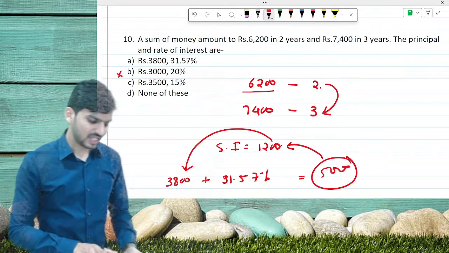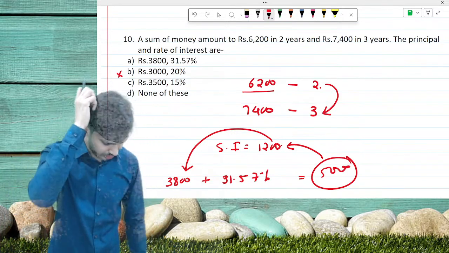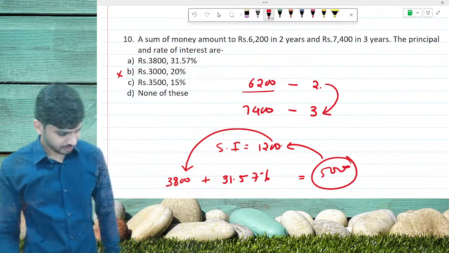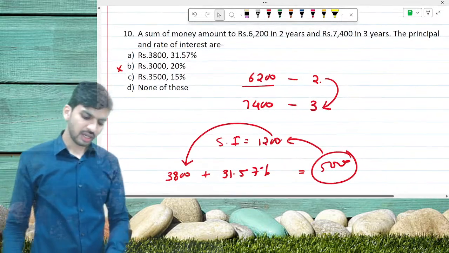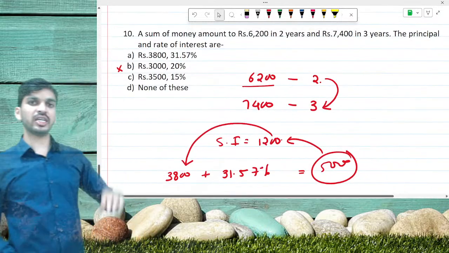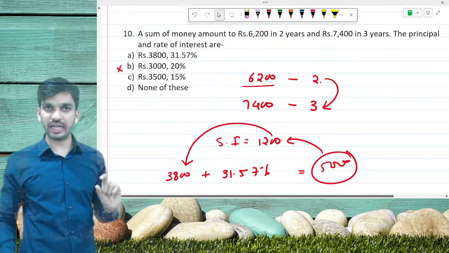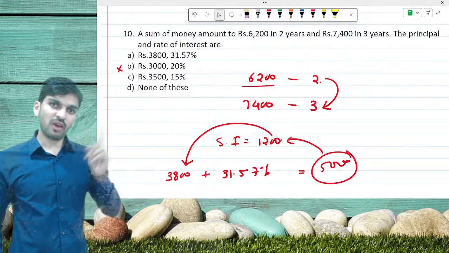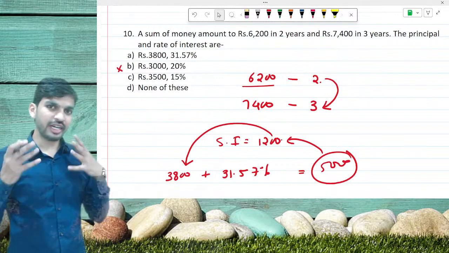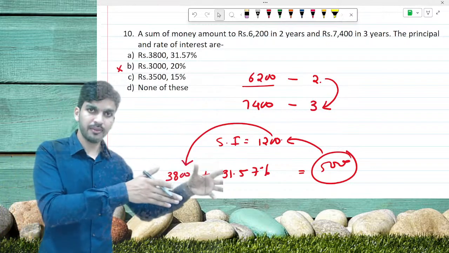Satya, that shows your practice. Very good. Jitendra, firstly we have calculated the interest gained in 1 year. Interest is 1,200. Now we know interest is same for every year.